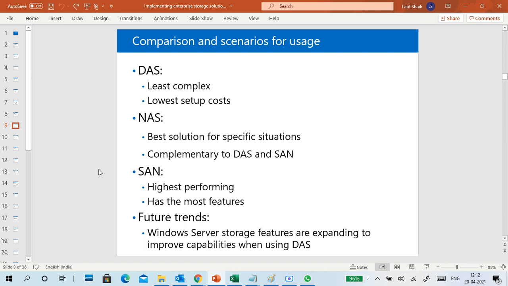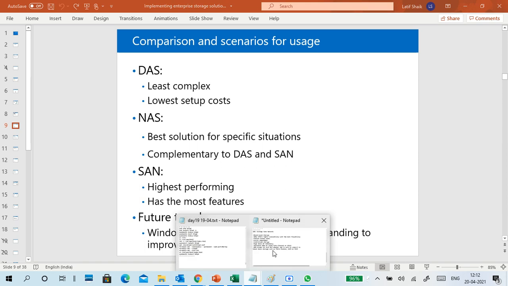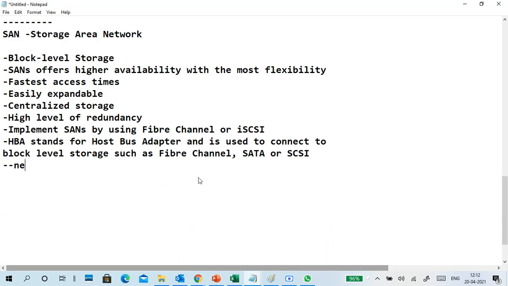SAN is for high speed performance requirements, higher data storage purposes, more redundancy purposes. We can use SAN storage for more redundancy. Fiber optic channels are also used in SAN. NAS is very easy for sharing and managing shared data. Using certain servers like storage servers, we can manage NAS easily. But SAN is more complex. NetApp is one of the applications to manage it. Most popular is NetApp, the NetApp application.